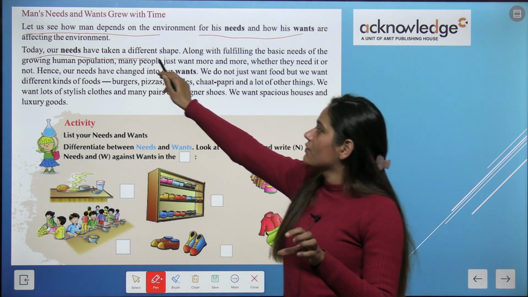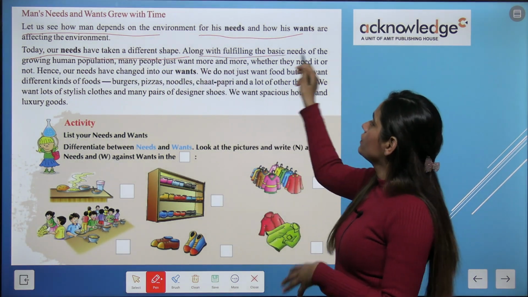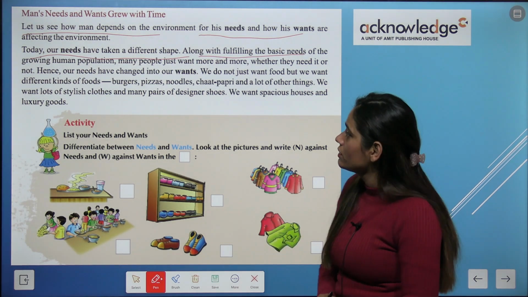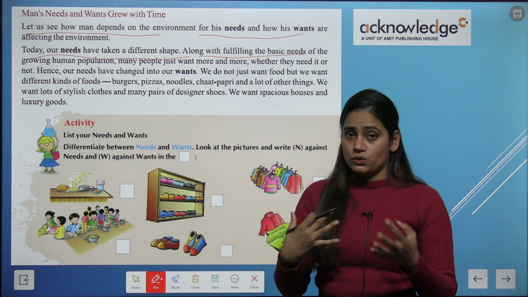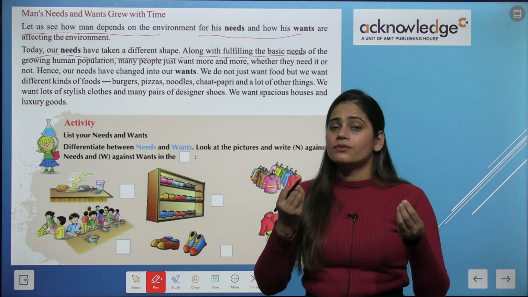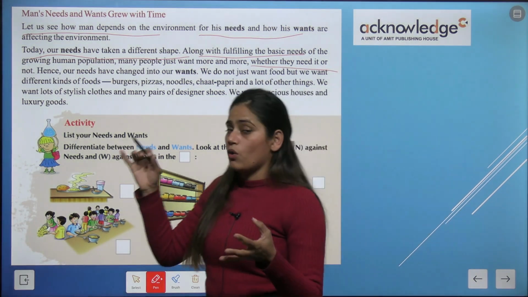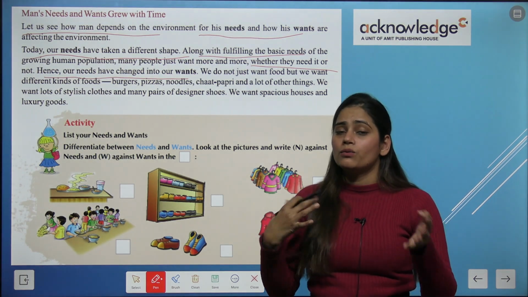Today, our needs have taken a different shape. Why? Along with fulfilling the basic needs of the growing human population, many people just want more and more because of greed, because of comfort, okay? Whether they need it or not, hence our needs have changed into our wants.